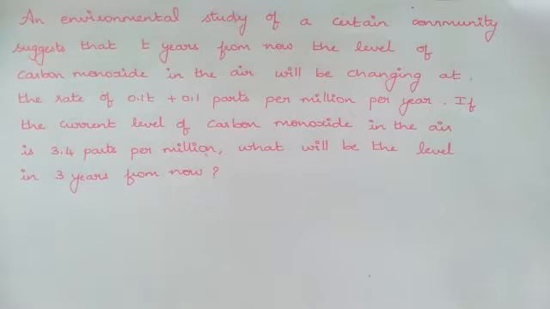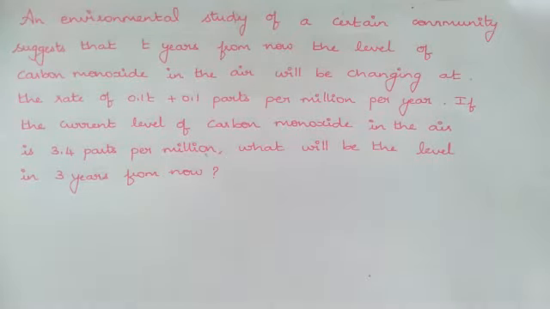So we are going to integrate the given function from 0 to 3. 0 indicates we are going to identify the level of carbon monoxide from the present year, from now. That's why it is 0 to 3, because we are going to identify it after 3 years.